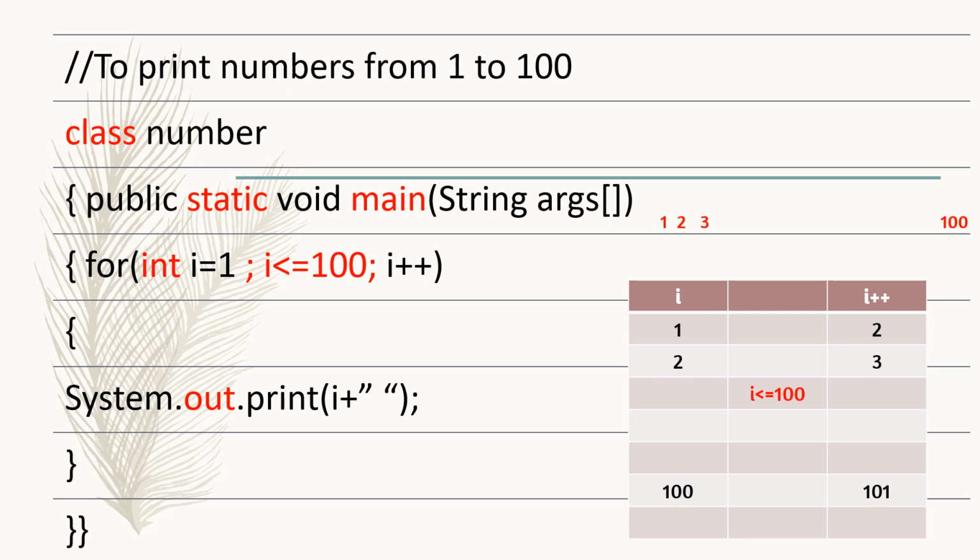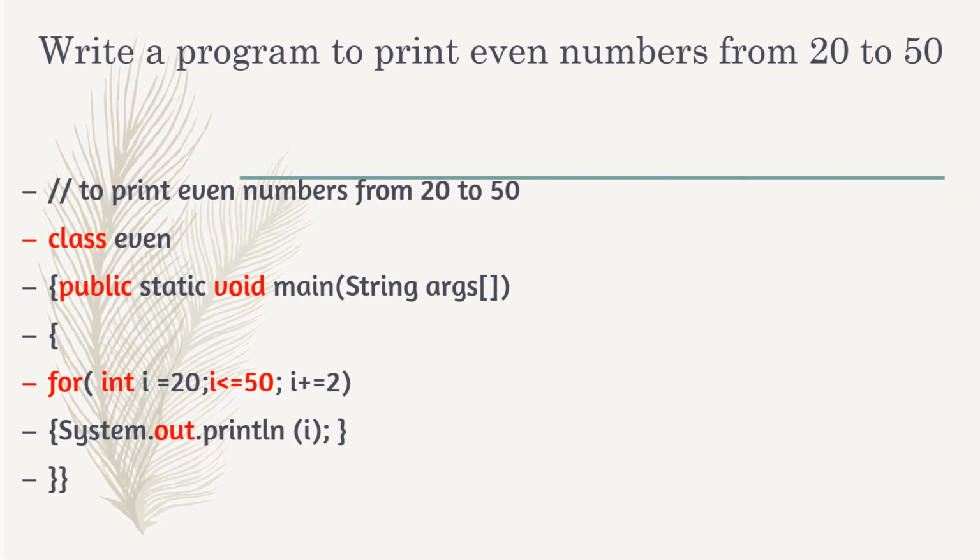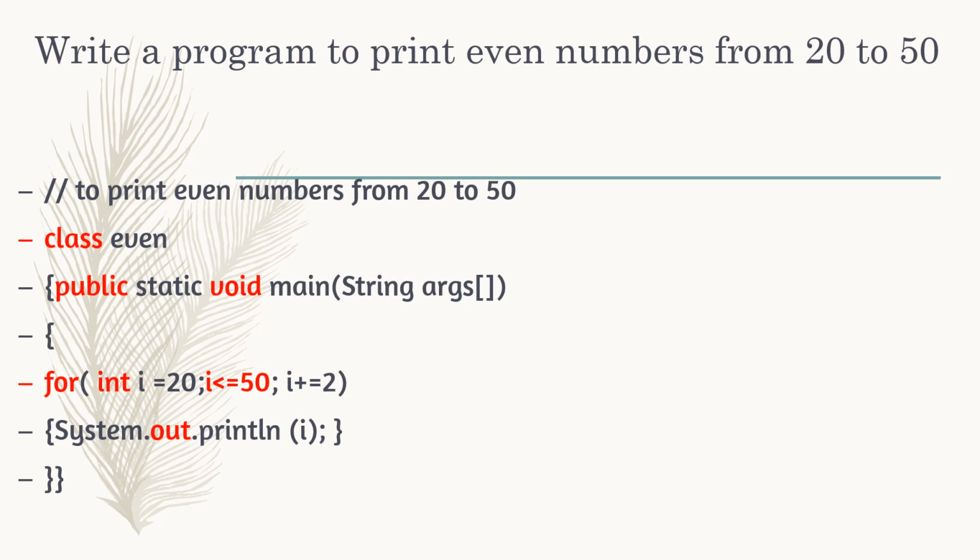And as you can see, the program is very small and very simple, easy to understand. Next question: write a program to print even numbers from 20 to 50. That means the starting number is 20 and the last number is 50. Even numbers, that means 20, 22, 24, like that. So the difference is plus 2.